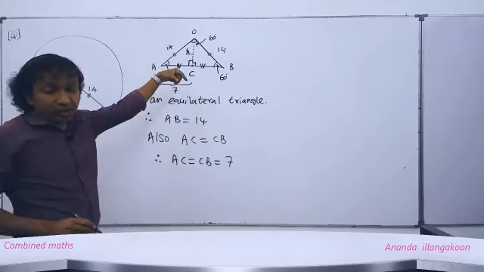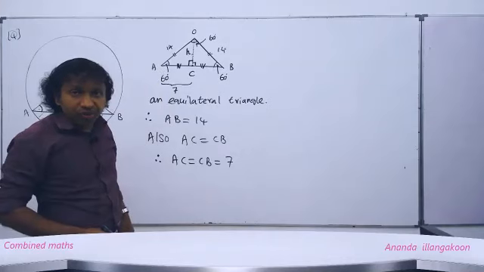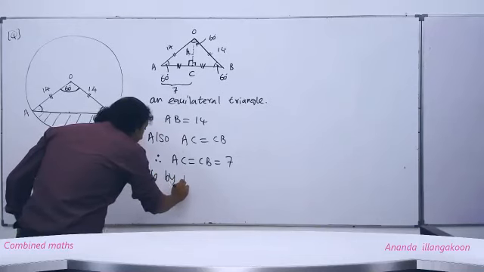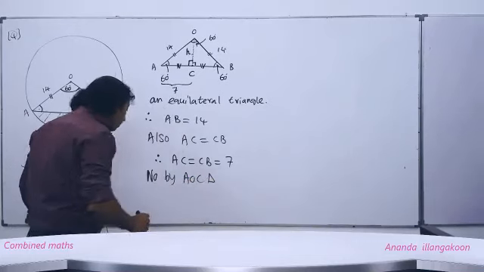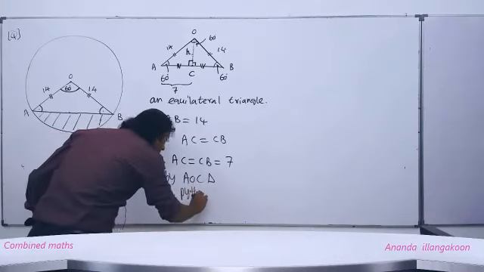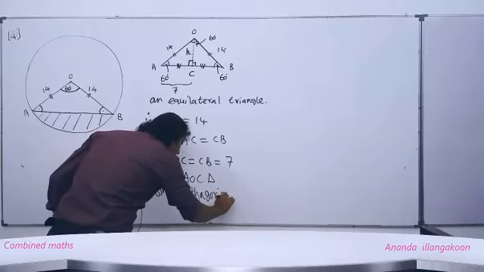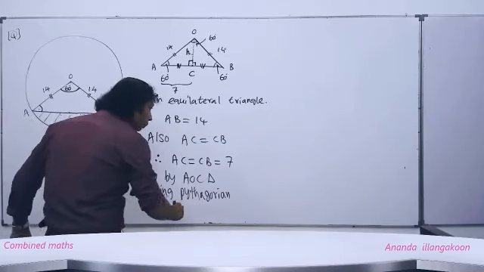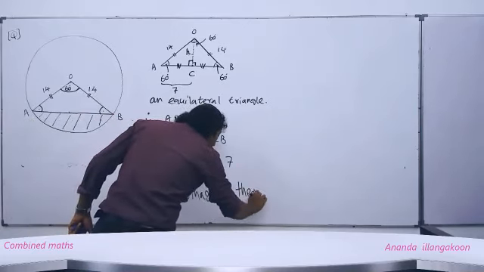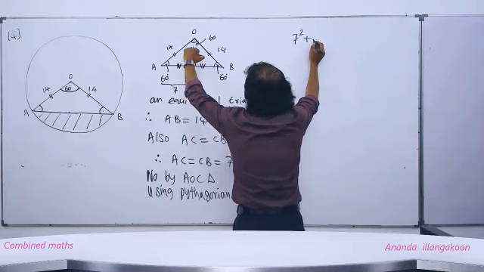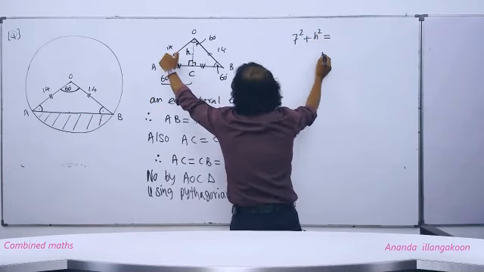Can somebody tell me how to find this H? Now you can use the Pythagoras theorem on this triangle AOC. Right? Now, by triangle AOC, using the Pythagorean theorem, we can write, people, this is 7 squared plus H squared is equal to, people, 14 squared.